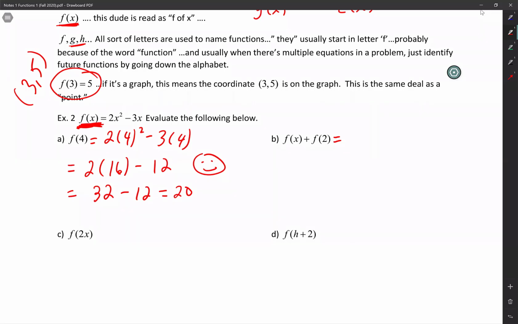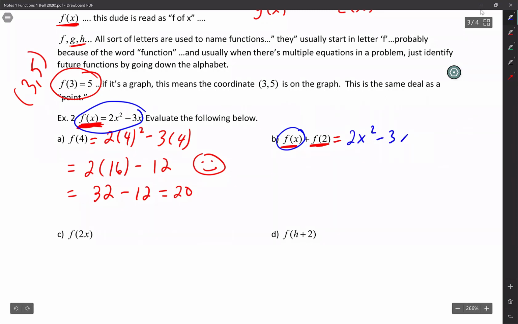All right, letter B. So it says here f of x plus f of 2. I'm going to go ahead and circle the f of x, guys. This is f of x right there. So whatever I have in blue, I guess, is 2x squared minus 3x. And I'm going to go back to my red color, the neutral, and then I'm going to write plus. That's that plus right here. And then in parentheses, I'm going to write what f of 2 is. 2 times 2 squared minus 3 times 2. So equals. Now I'm just going to write everything in red, guys. So here we go, 2x squared minus 3x plus, you can just drop the parentheses.